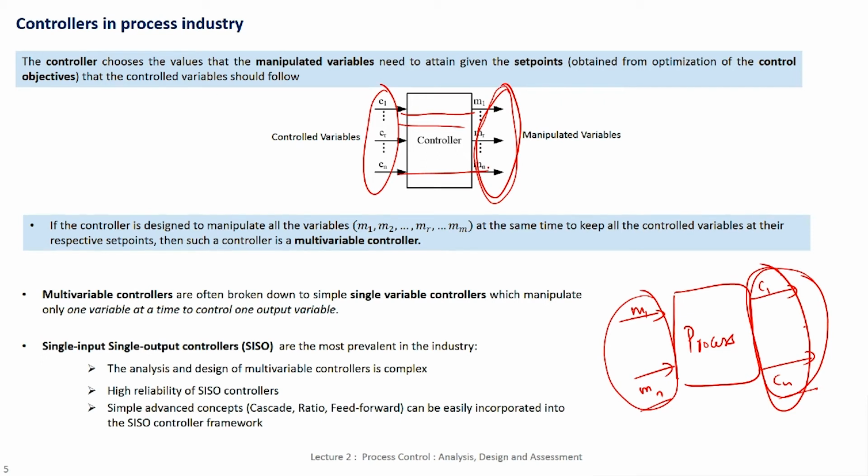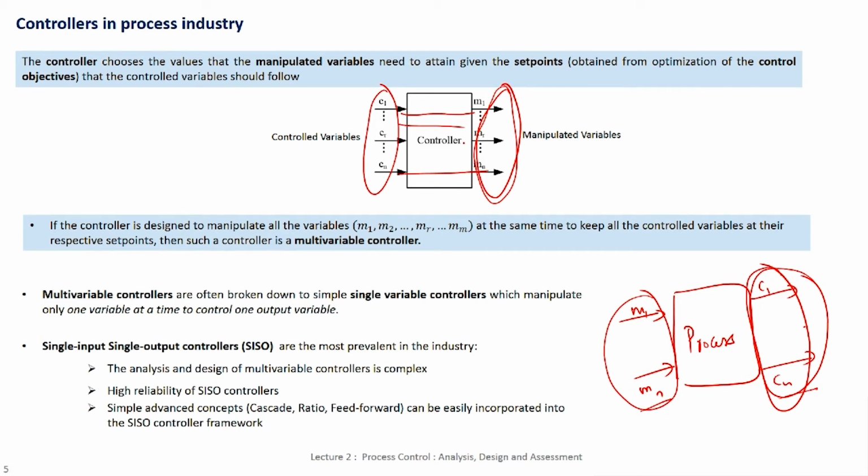If you ask why would someone want to do this, the reasons are the following. Number one, as you might imagine, if I had, let us say, 100 control variables and 100 manipulated variables, thinking about all of them and looking at a controller which has multiple control variables and multiple manipulated variables might become very complex, and it might not be easy to understand how to design this controller.